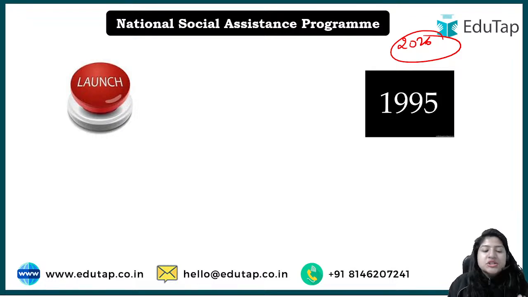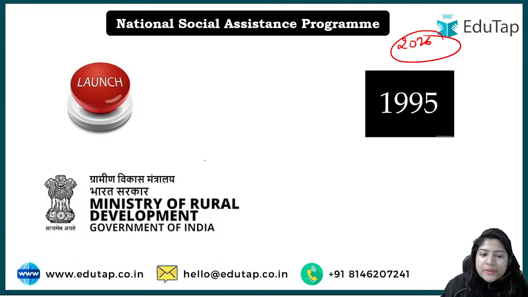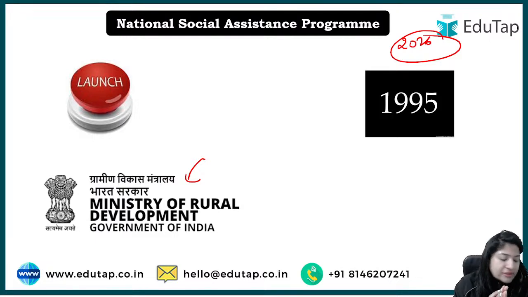Now, this scheme initially fell under the Ministry of Rural Development. However, please do not think that it focuses only on the people of rural India. No, it also caters to people in need in urban areas. However, there is a certain eligibility criterion, the most important being that people who belong to below poverty line will come under this, whether they belong to rural India or urban India. Initially the scheme was launched under the Ministry of Rural Development and it still falls under it. Okay, so at the national level, the Ministry of Rural Development will take care of it, right?